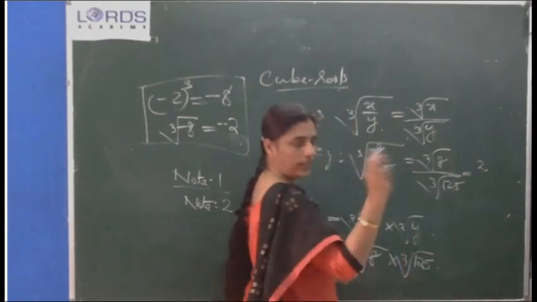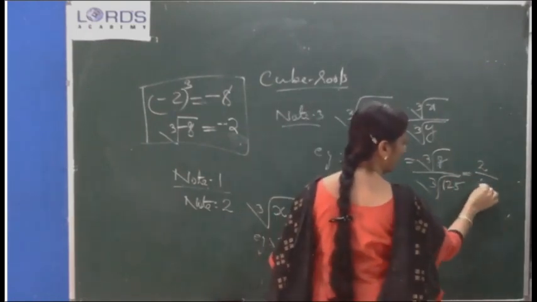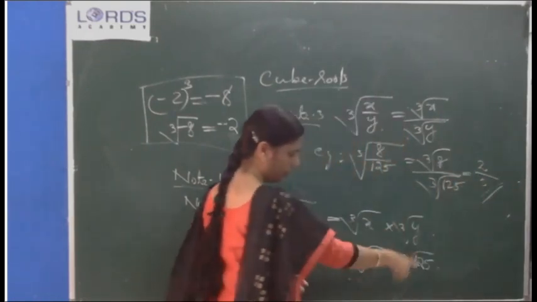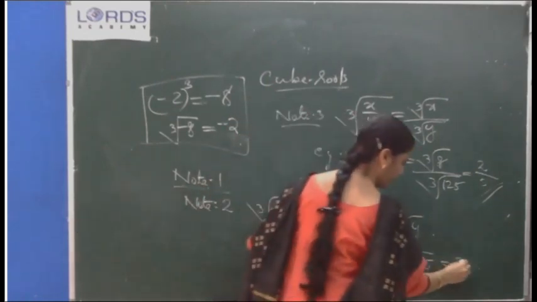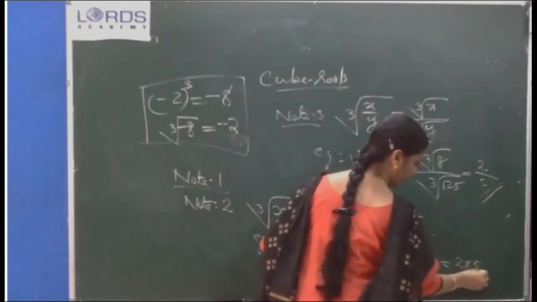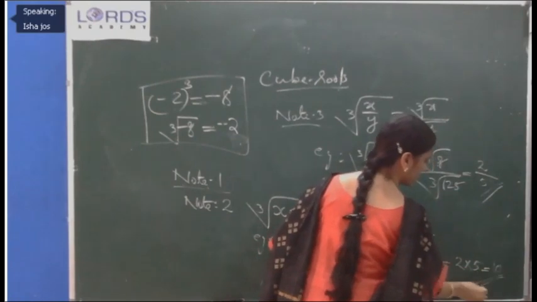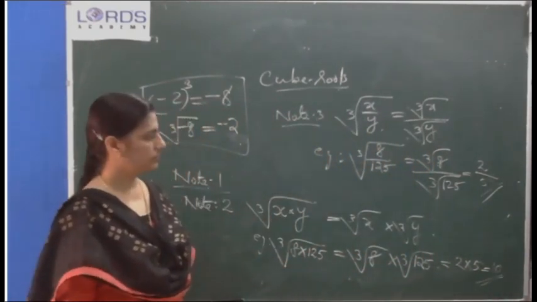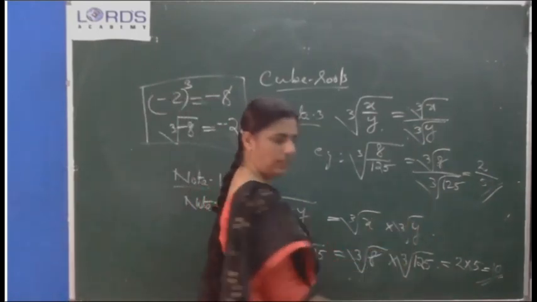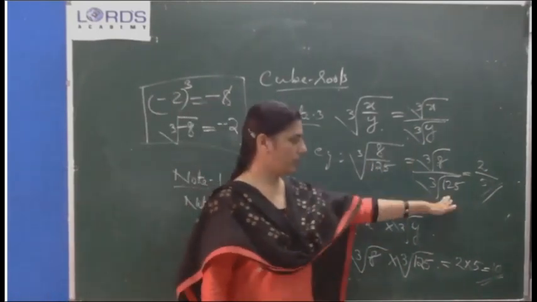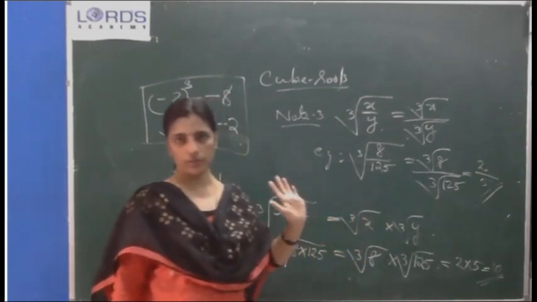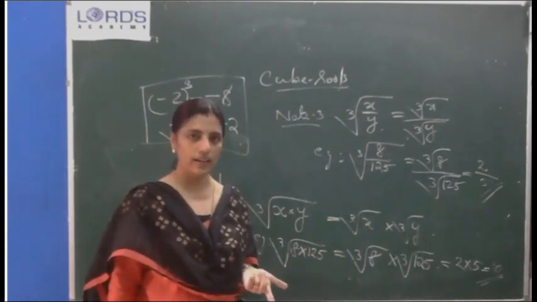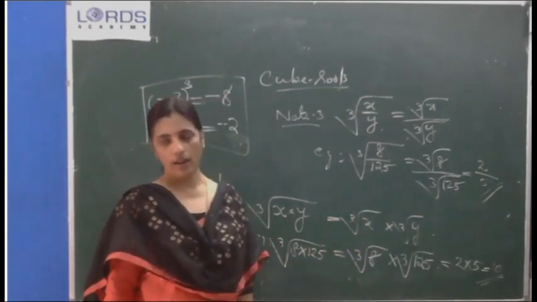The answer is 2 by 5, which is 0.4. Only this much you can write, for easy calculation. So you can split the radical sign for both numerator and denominator.